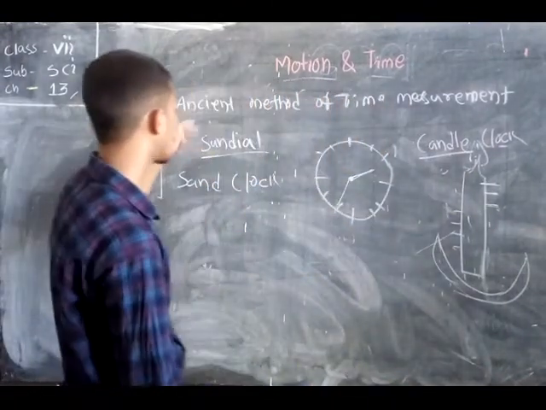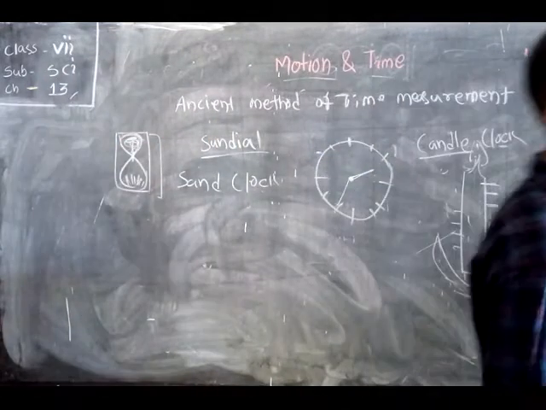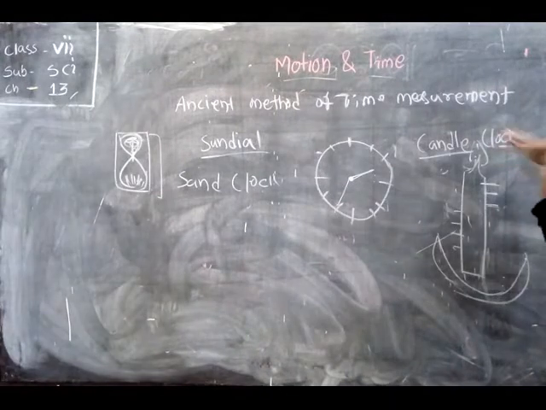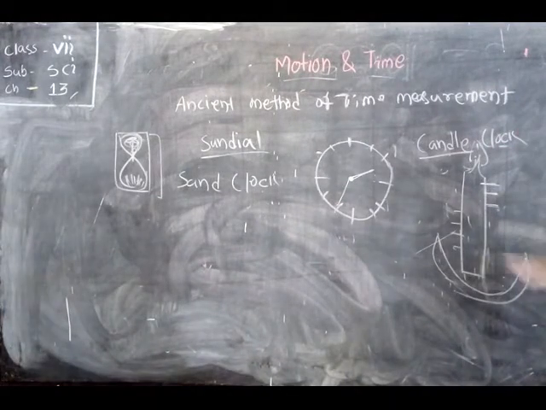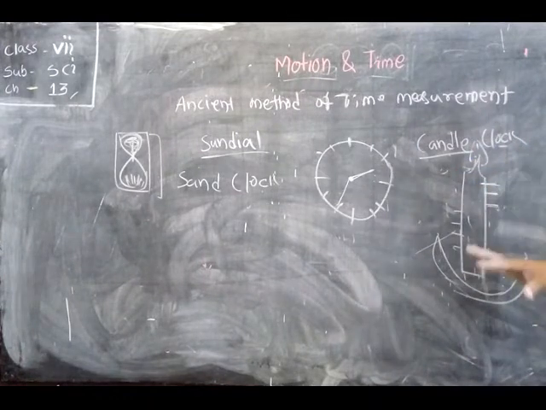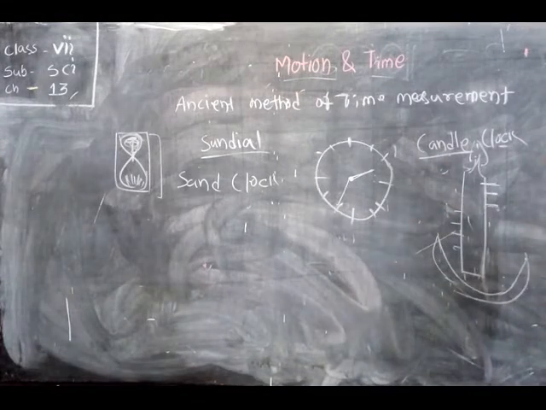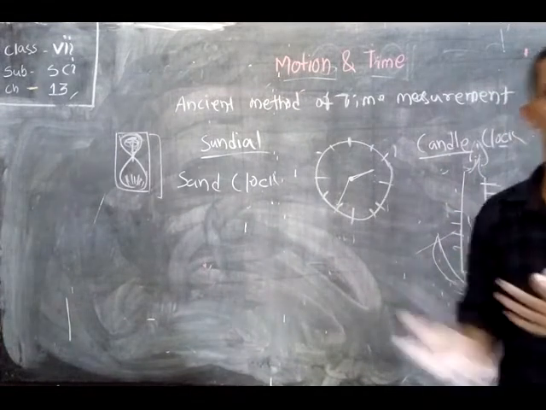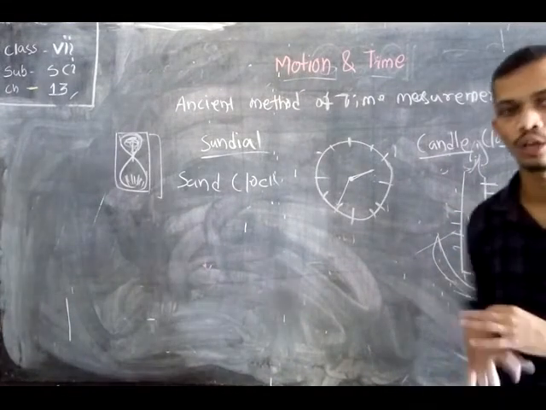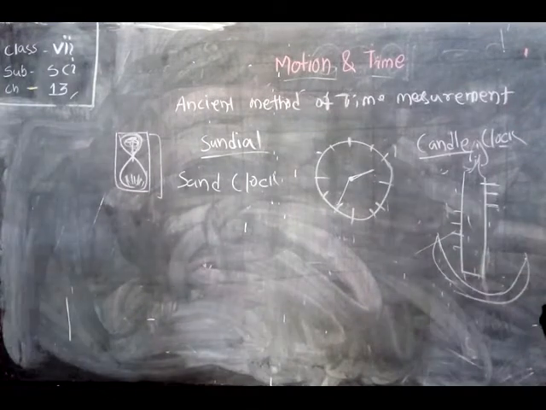We have learned about the sundial, sand clock and candle clock. These are some ancient instruments that were used to measure small intervals of time, but all of these are not exact; they do not give the exact value of time. After some time, other machines, your digital clock and your analog clock, were invented with the passing of time.